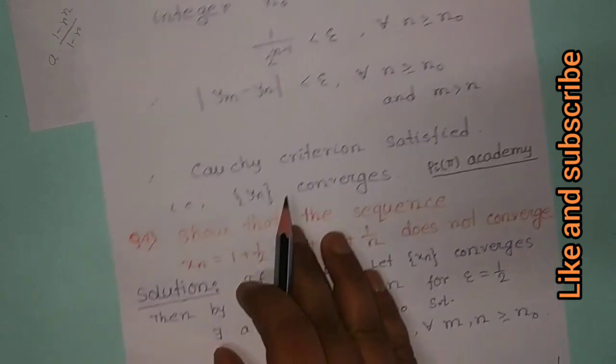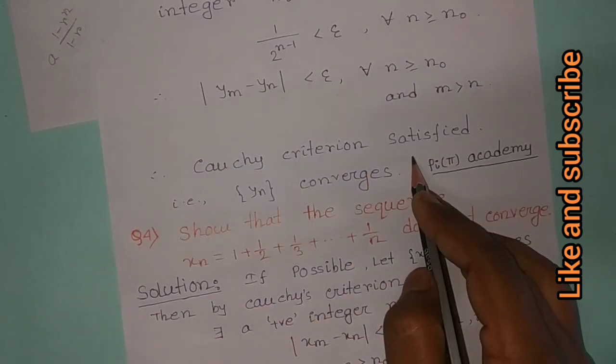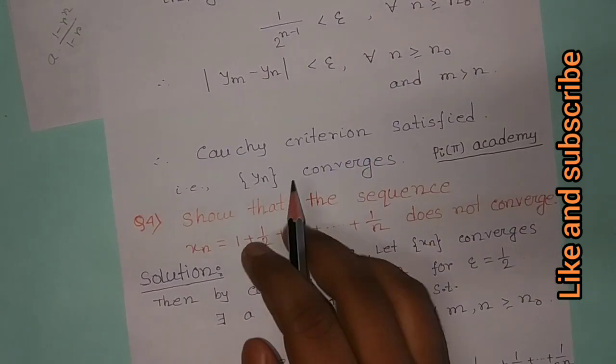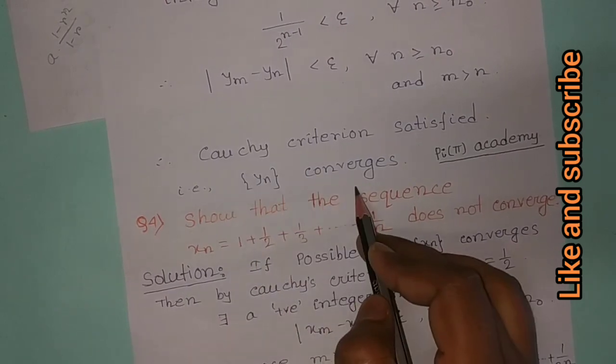Therefore the definition of the Cauchy criterion is satisfied. Hence we can say that the sequence yn converges.